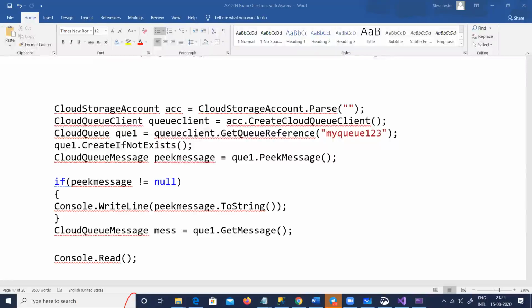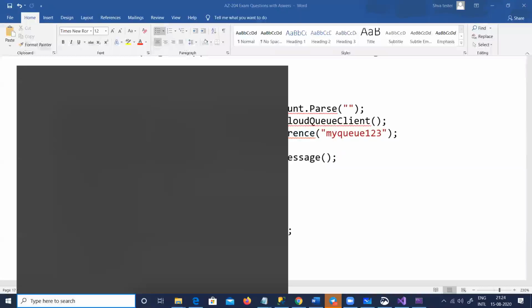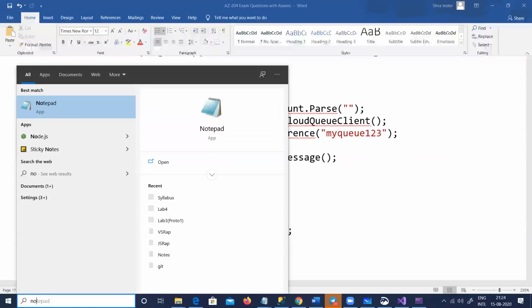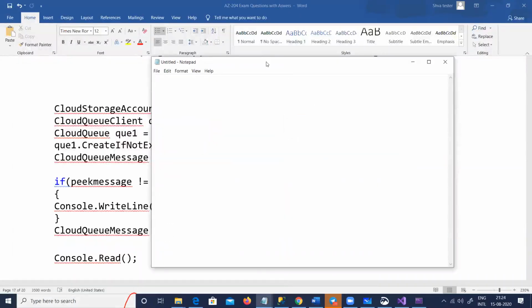Difference between get and peek. I can see that there are two things out here. See, in get message, there are 3 functions actually. One is dequeue. This is a question which is asked by 2 or 3 friends. So difference between get and peek message, and also add one more: dequeue. Enqueue means you will put something in a queue. When you say dequeue, it will read the message and it will delete it. I have not put it in the code because that exam did not have it. But if you say dequeue, then the message is deleted, right?